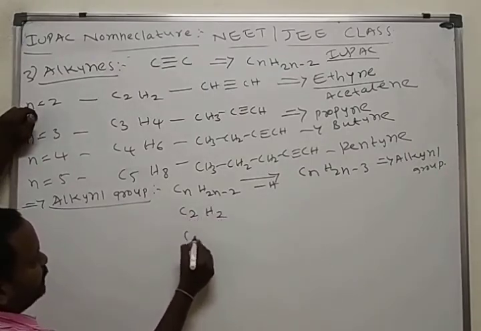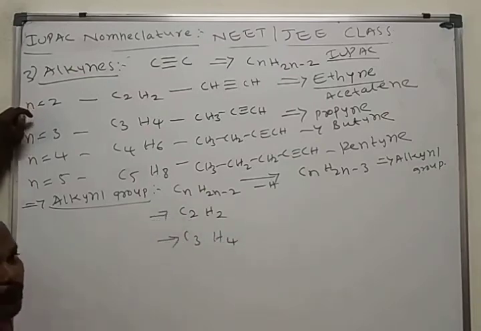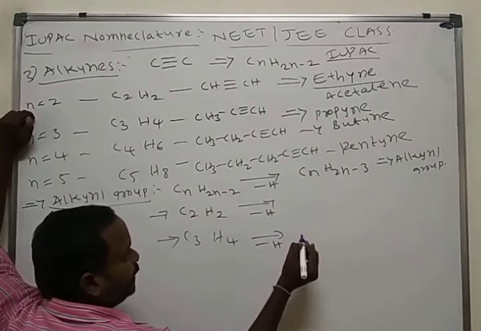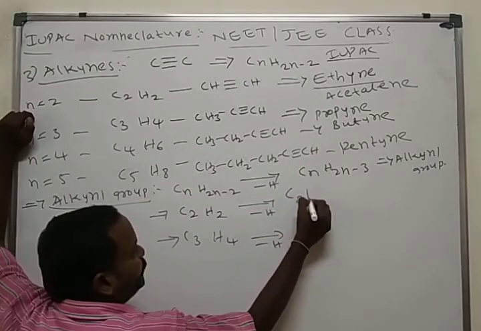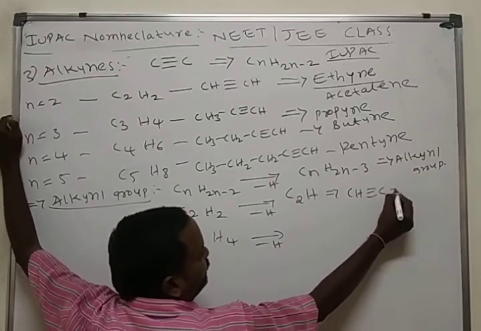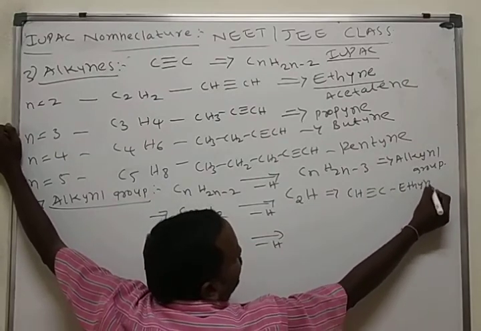Here I am giving one or two examples: C2H2 and C3H4. Remove one hydrogen from each. What do we get here? C2H, that means CH≡C-. This group is called the ethynyl group.